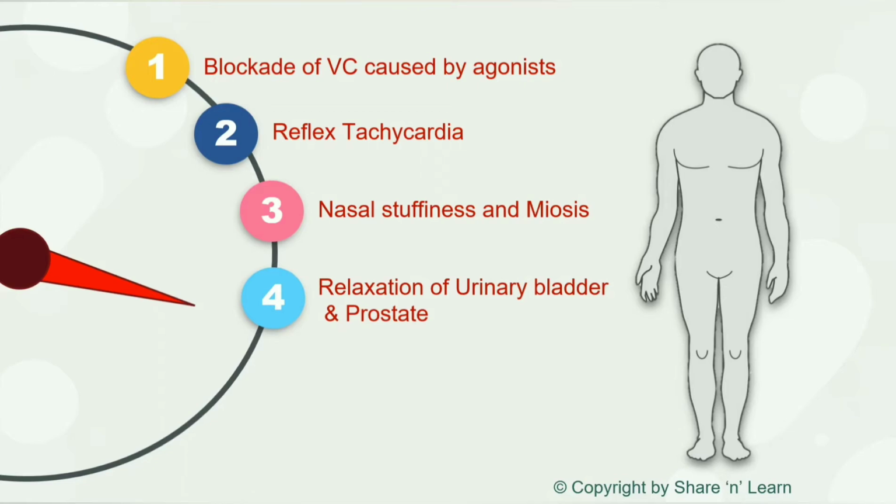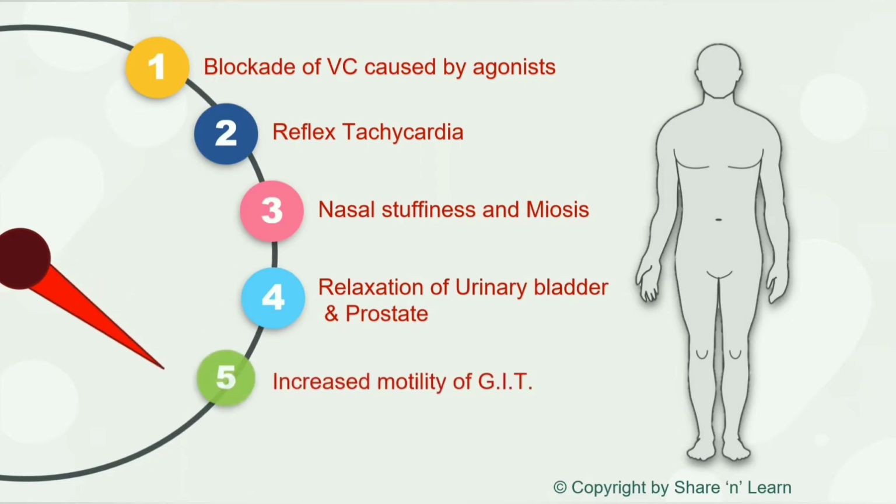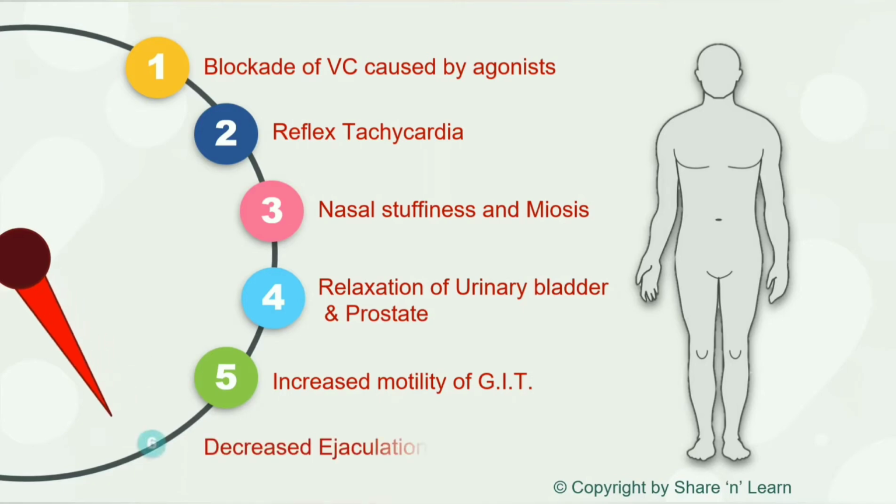Therefore, there will be increased urine flow. This is helpful in patients of benign hypertrophy of prostate. Gastrointestinal tract motility is increased, which may lead to loose motions. There is inhibition of ejaculation because of relaxation of vas deferens and other related organs.